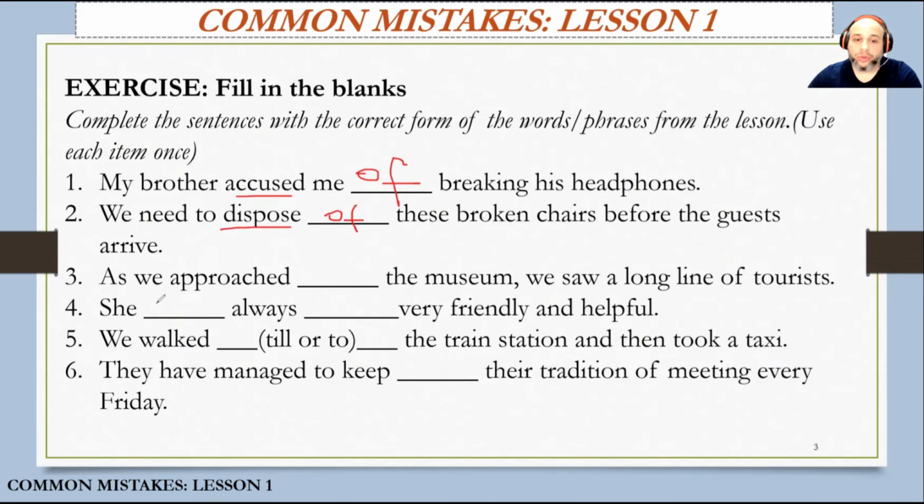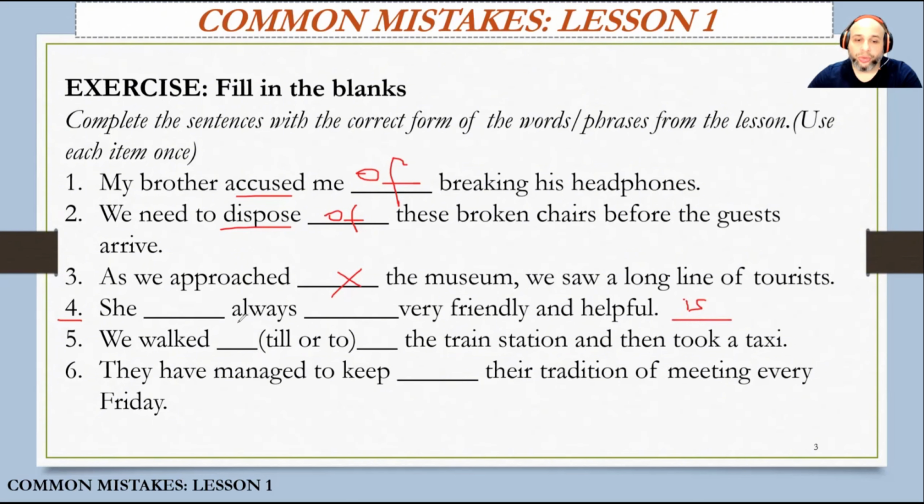Number 3, as we approached blank the museum, we saw a long line of tourists. Okay, as we approached the museum, we saw a long line of tourists. So no preposition is necessary here. Approach the museum. That's it. Not of, not for, not to. Number 4, she, blank, always blank, very friendly and helpful. So here you need to place is in the correct place, either here or here. Think about it.